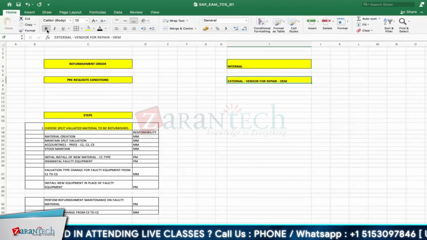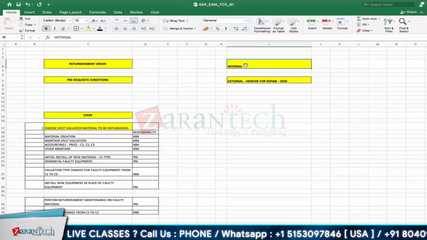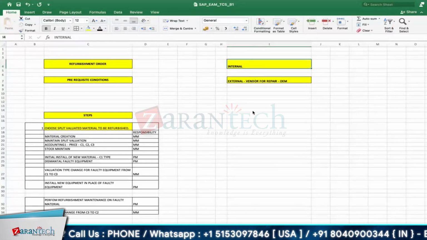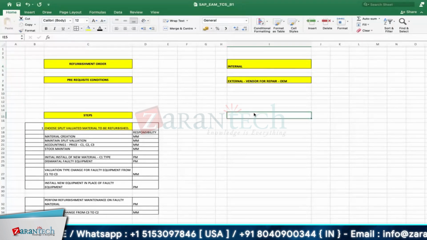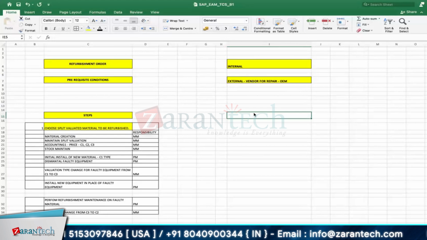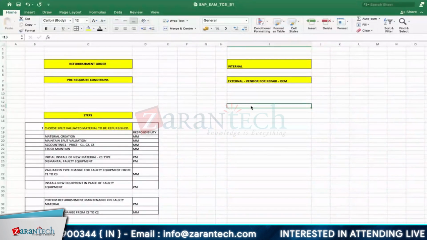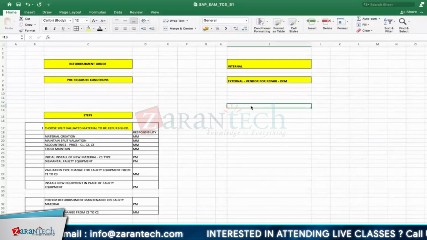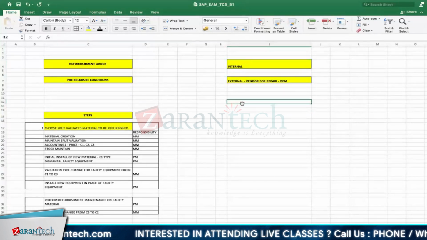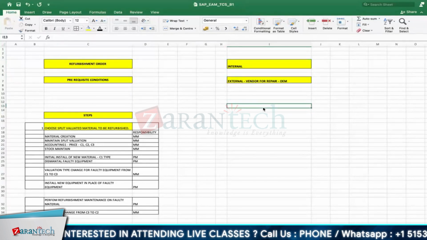Yeah, it is sent for repair. Internal refurbishment means the internal team can handle the repair. Suppose you go to a big manufacturing industry, they can do their rewinding in an in-house repair shop. For example, if there are some 100 motors and you want to replace the bearing, in-house people can do it. Now, why has this refurbishment come?